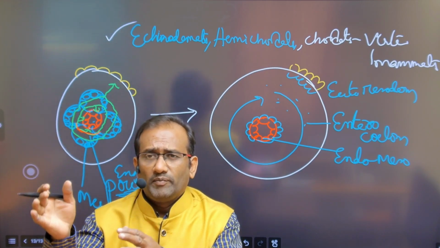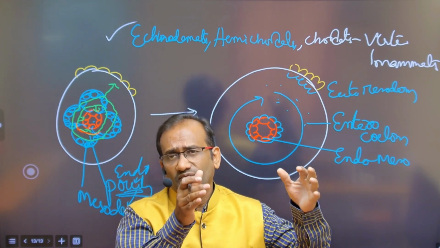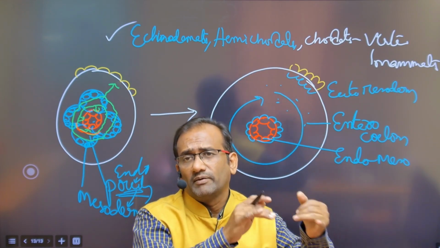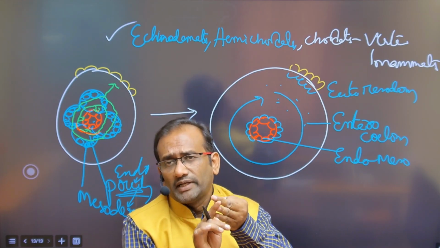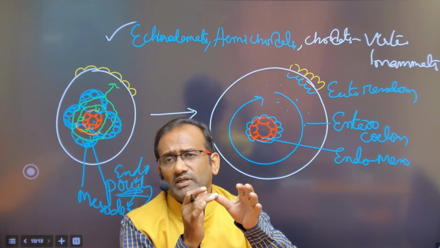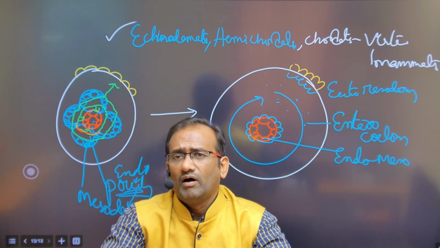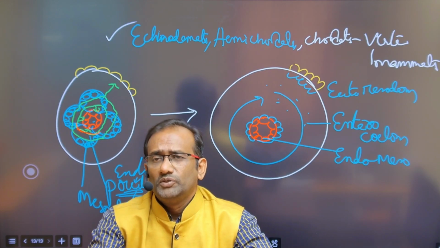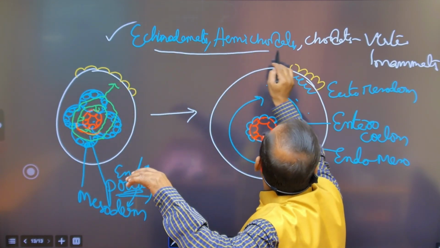Means echinodermata, hemichordata, chordata; in the chordata, urochordata, cephalochordata, and vertebrata; in the vertebrata, pisces, meaning fish, amphibia, reptiles, birds and mammals. Total animals from the echinodermata are all enterocoelom, all are deuterostomia.